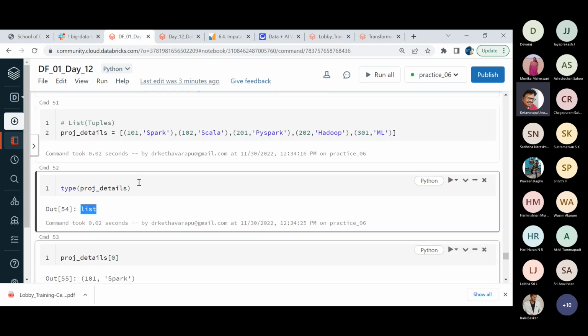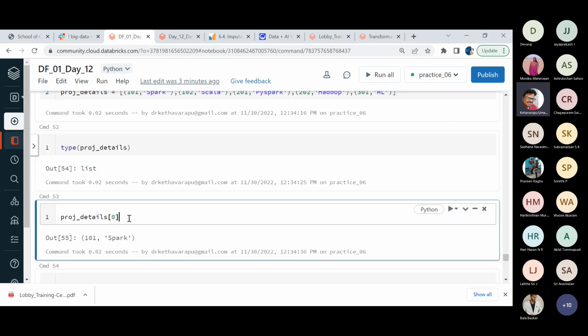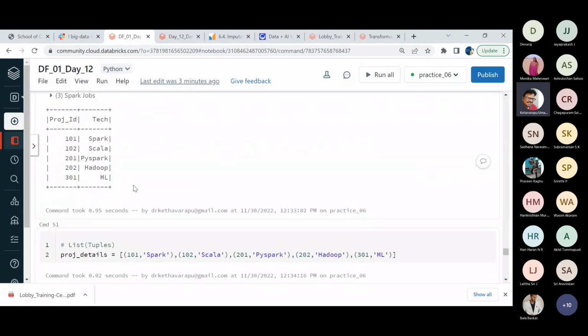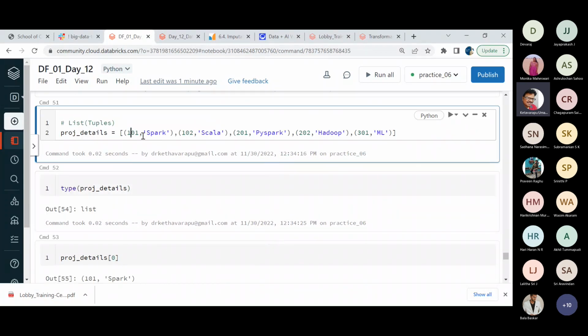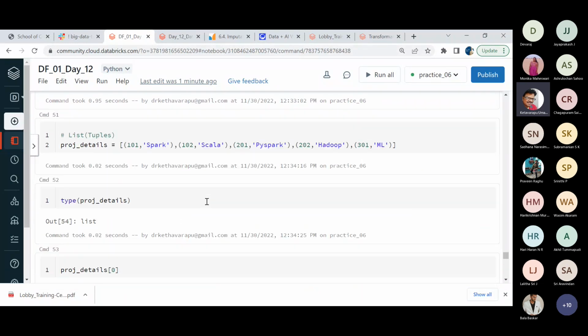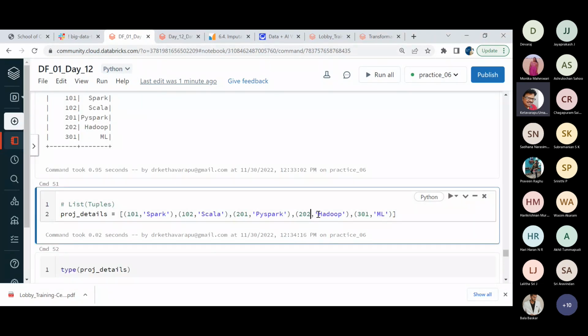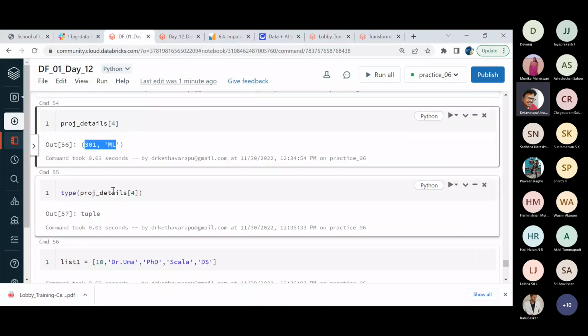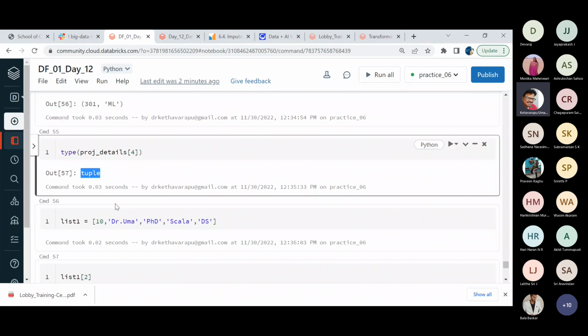But individually, Python as well as PySpark allows us to pick up the individual items also. In that particular case, what you can do, friends, is just specify the index value. Remember that always Python index starts from zero, so zero index language Python. If you are giving zero, one, two, three, fourth index, the fourth index is obviously 301 comma ML product. Now, if you refer to that particular element and I want to check the type of that element, you can make use of this.